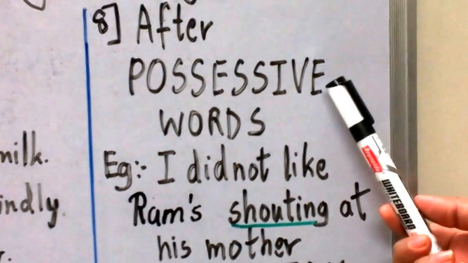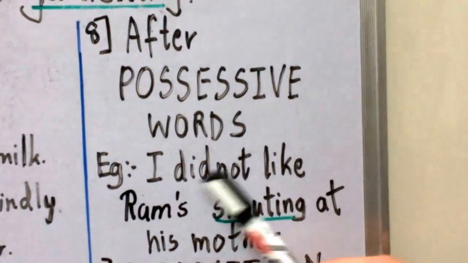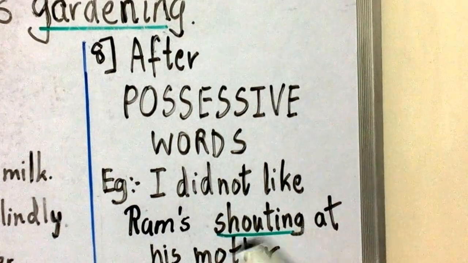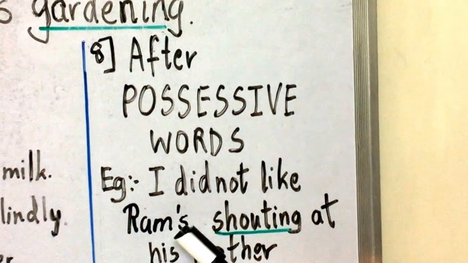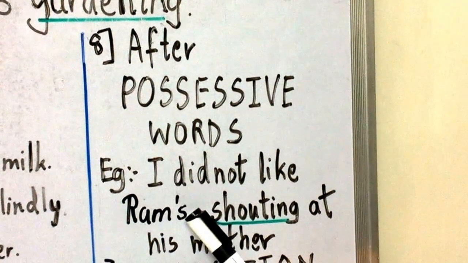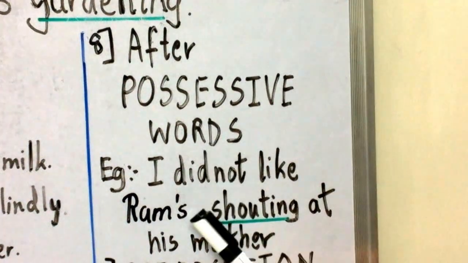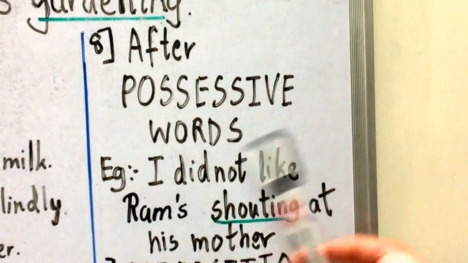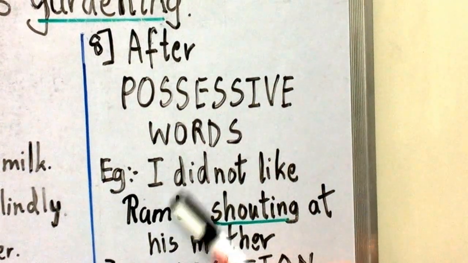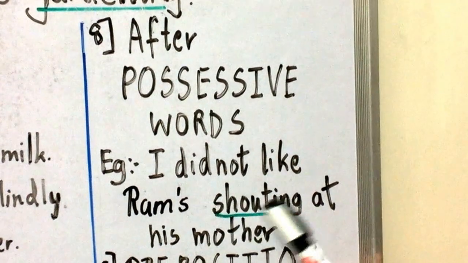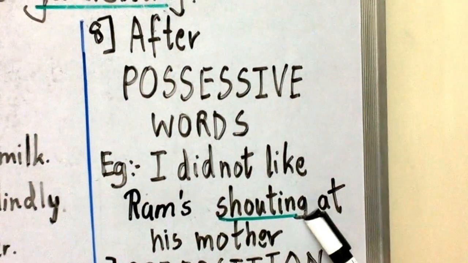We take possession. For example, I have written, I did not like Ram's shouting at his mother. We see here it has an apostrophe s and a noun, but these are possessive words. We can also say him, her. I did not like him shouting at her mother. So all after possessive words we use the gerund, like here we have shouting.